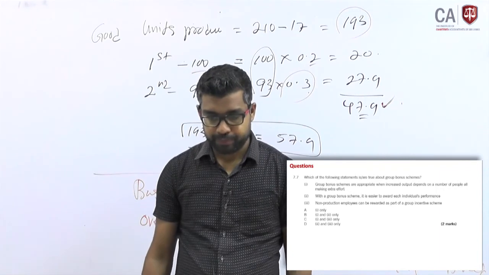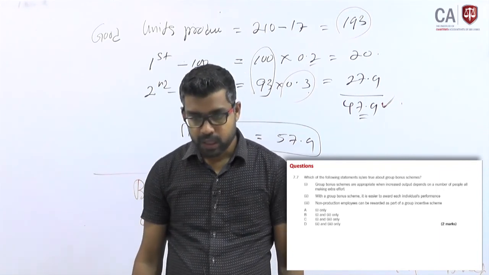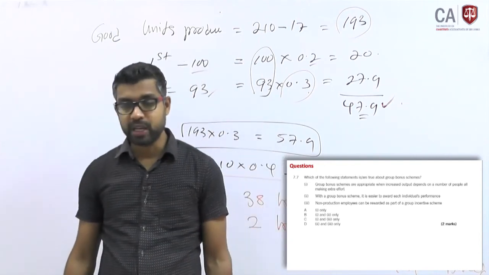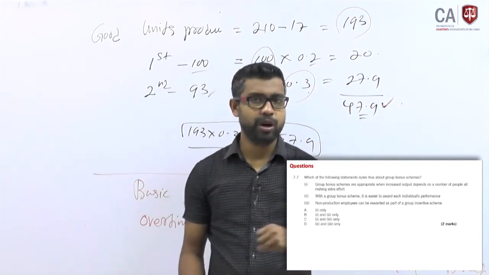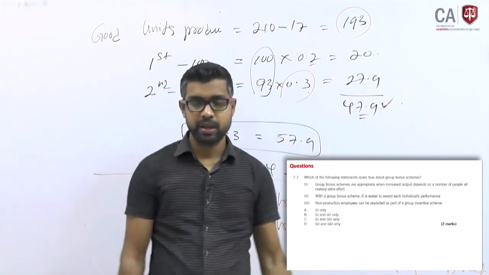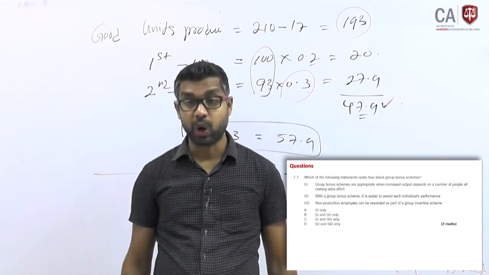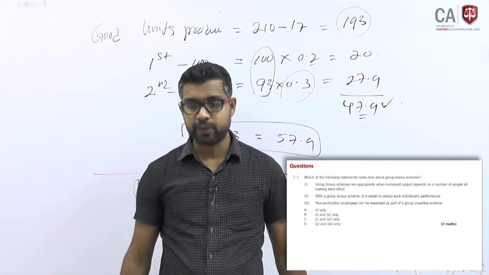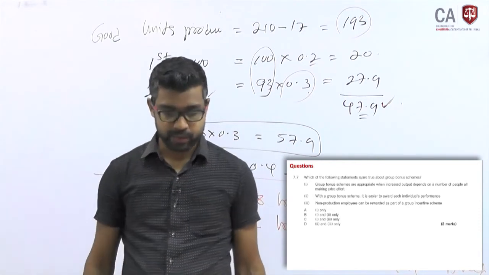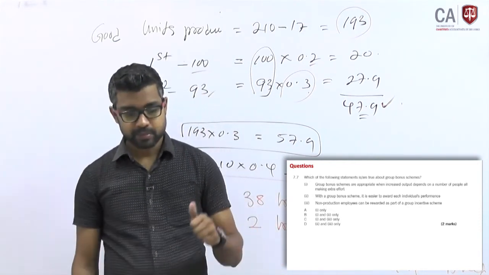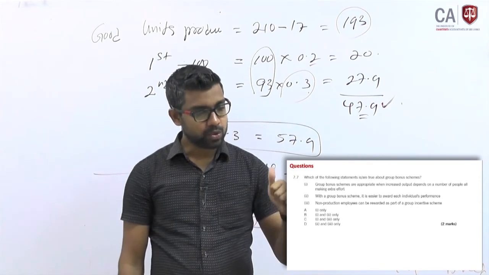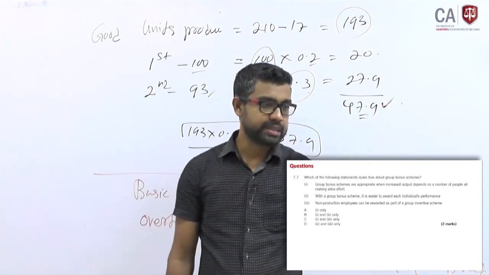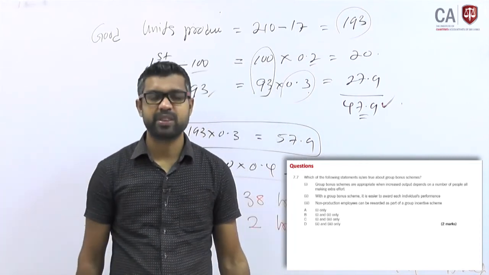Second one: with a group bonus scheme, it is easier to reward each individual's performance. No, a group bonus is to a group, not to measure an individual's performance. Wrong. Third one: non-production employees can be rewarded as part of a group incentive scheme. Very correct. Why am I saying that? Sometimes to achieve profit or targets, only the involvement of core employees may not be sufficient.